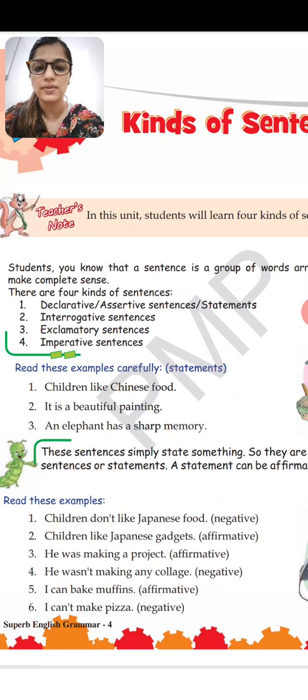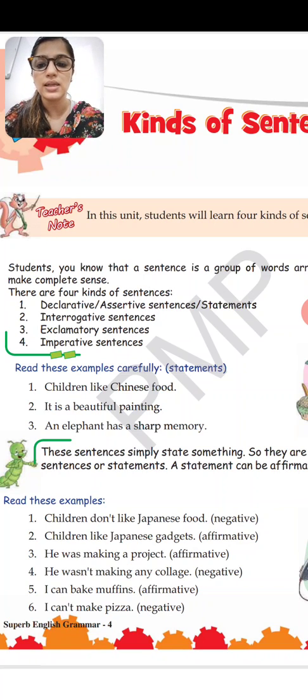First is declarative or assertive sentence. When we simply declare something, there is a sentence which doesn't ask any question, it is just a statement, then it is called a declarative or assertive sentence. Then second is interrogative sentences. Interrogation in English means asking, inquiring something. So when there is a question, when we are asking something, and there is a question mark, it is an interrogative sentence.